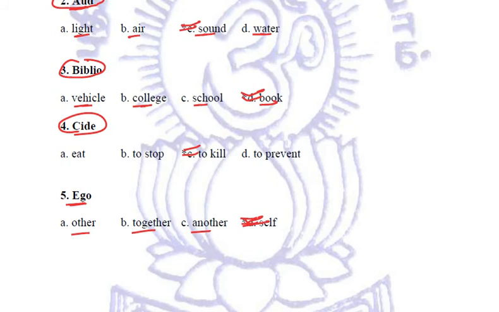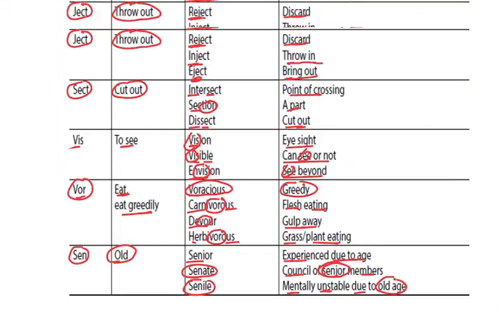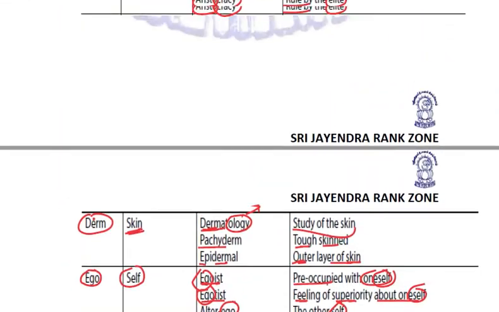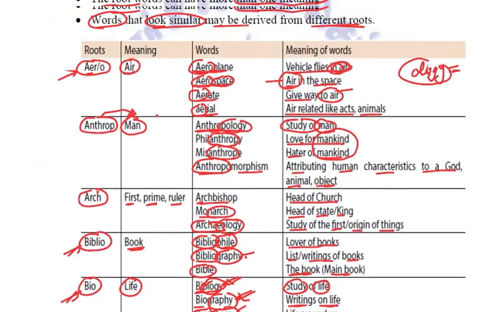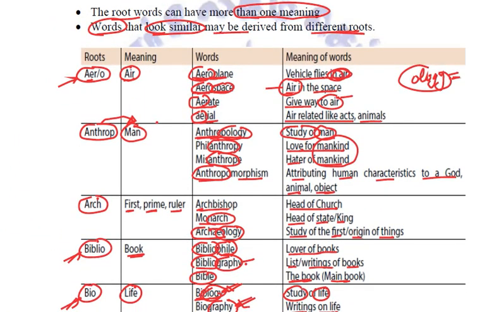So these are the roots of the words. You need to go through these roots, this particular table, all the meanings, and they are basically just a few. There are so many words in English vocabulary, we can't even count. And even if 5% of those words are made up of some roots, obviously it is practically very difficult to learn all those. But the more you do, the better you will become. Fine. So I hope that whatever is being taught in this particular lecture, you must have understood.